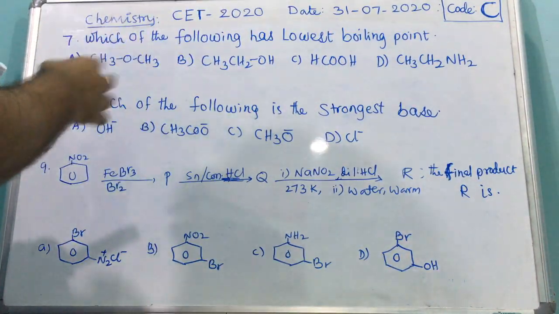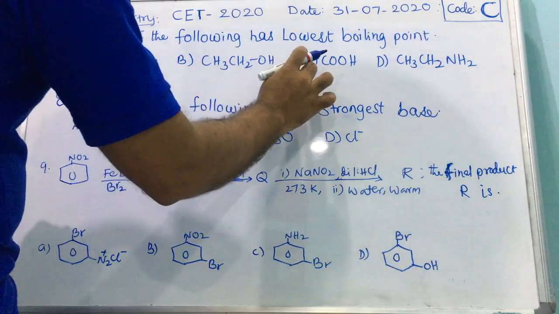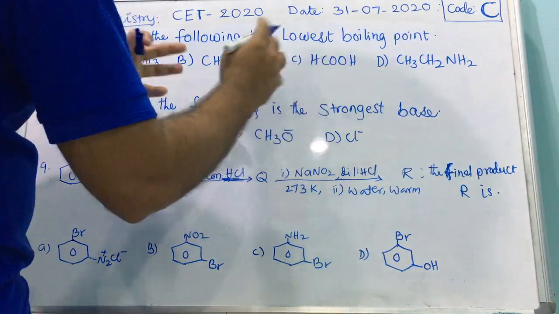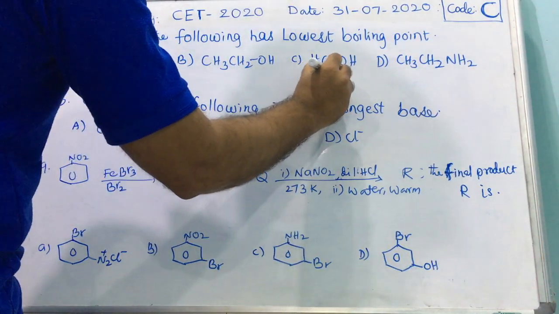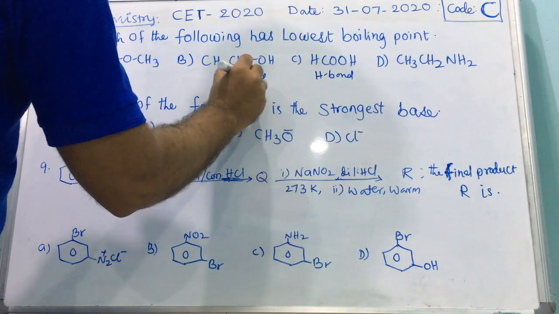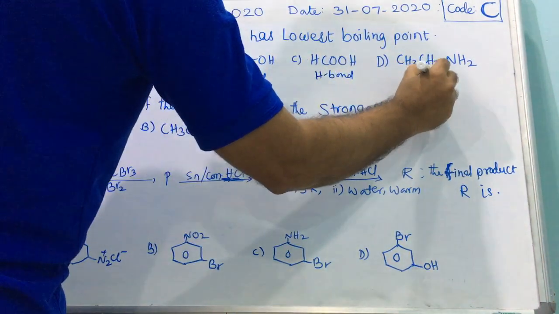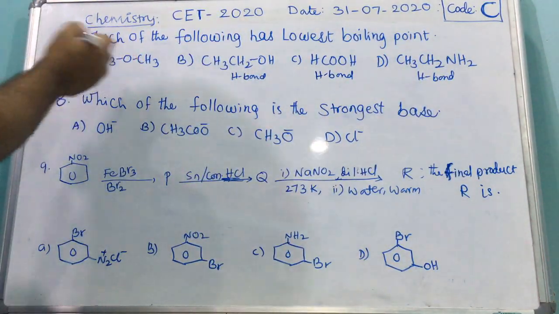Next, go further and see which one has hydrogen bond. The carboxylic acid forms a dimer, so hydrogen bond is present here. Here also hydrogen bond is present. Here also hydrogen bond forms. Primary amine forms hydrogen bond, alcohol also forms hydrogen bond. Ether does not form hydrogen bond.